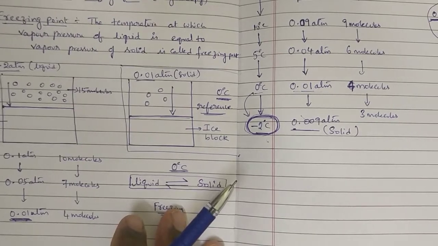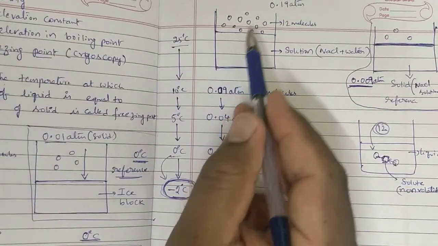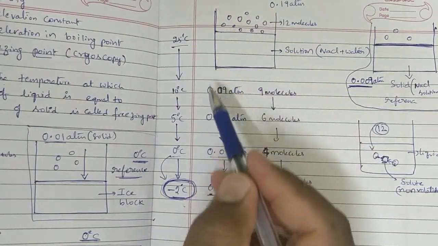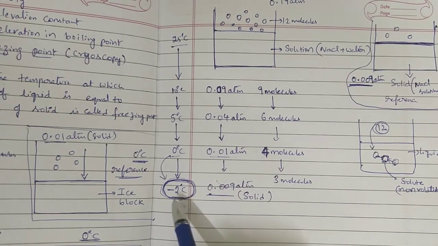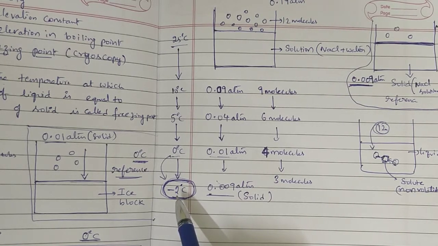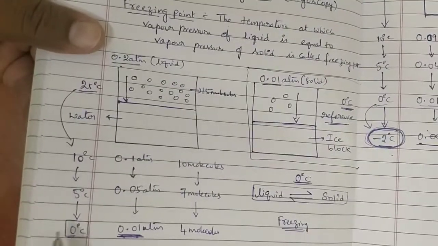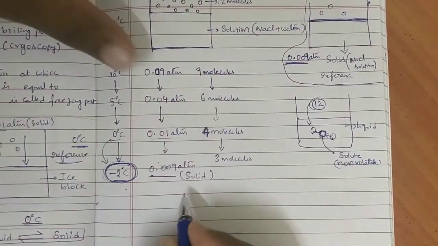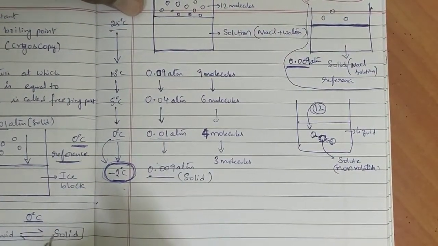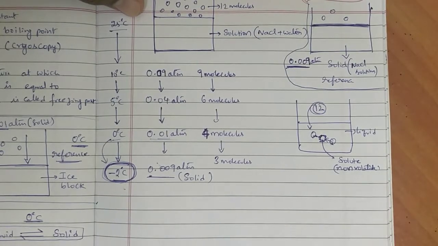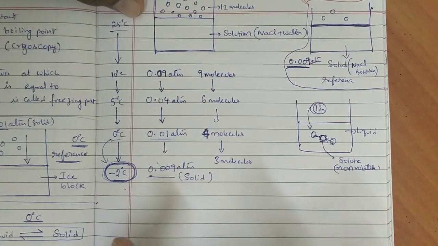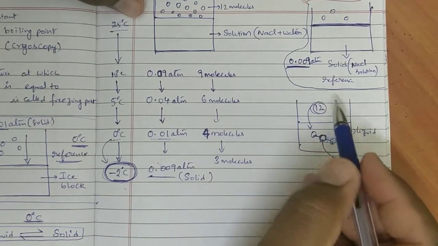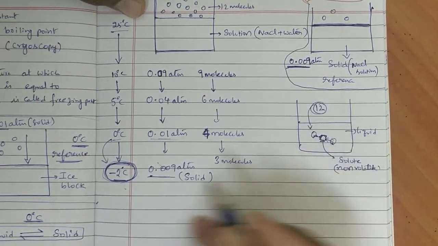So for the liquid solution, for vapor pressure 0.19 atmosphere to be equal to 0.009 atmosphere, we need -2 degrees centigrade. This is called freezing point of solution and this is called freezing point of solvent. Here I took water as the example. The same thing we can apply to any solvent, like benzene. Is it okay? For understanding purpose, we know water very well. That's why I took water here.